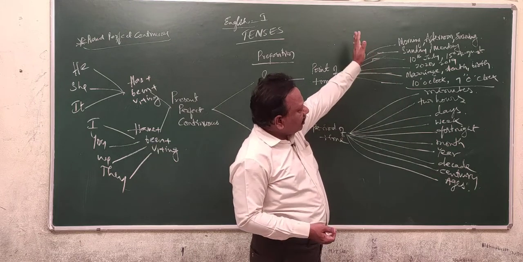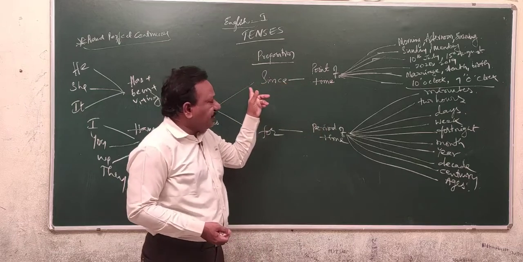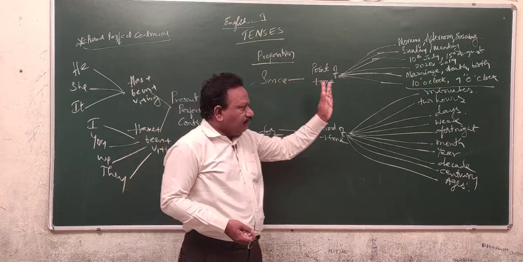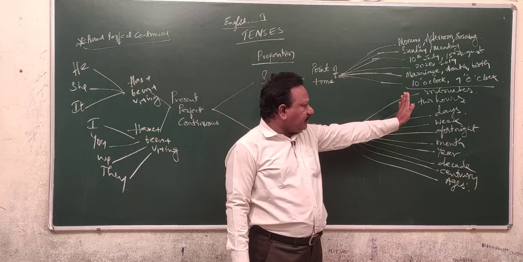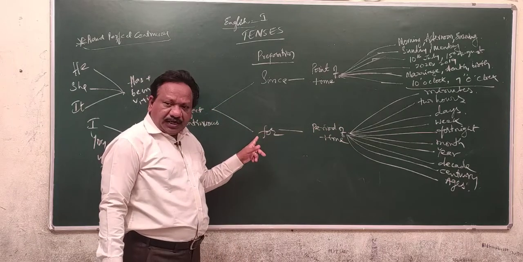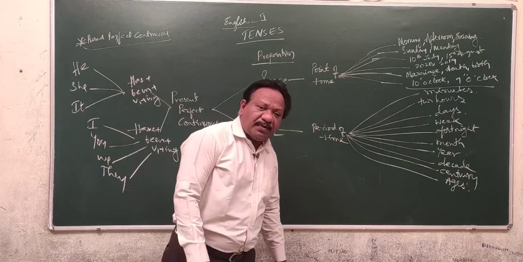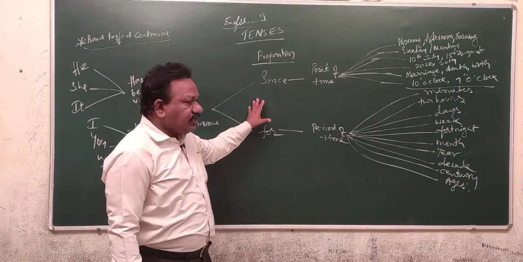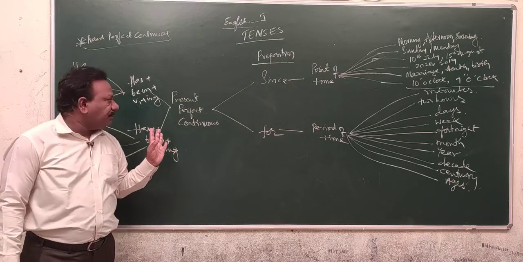And whenever you come across a specific time factor that is known as the point of time, that should be indicated by since preposition. Whenever you are going to come across the duration of time factor, that is identified as the period of time. Period of time should be indicated by for preposition. Whenever you come across the since or for prepositions, those sentences must be written in the present perfect continuous tense only.